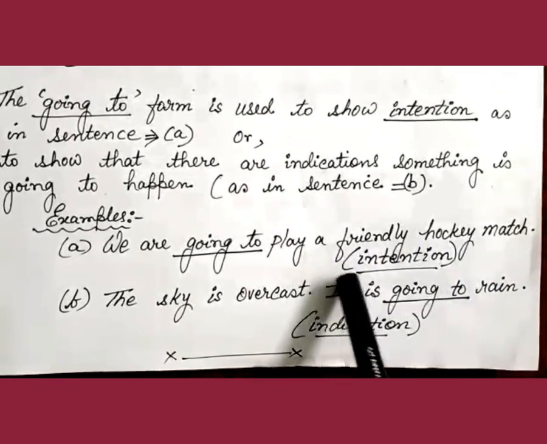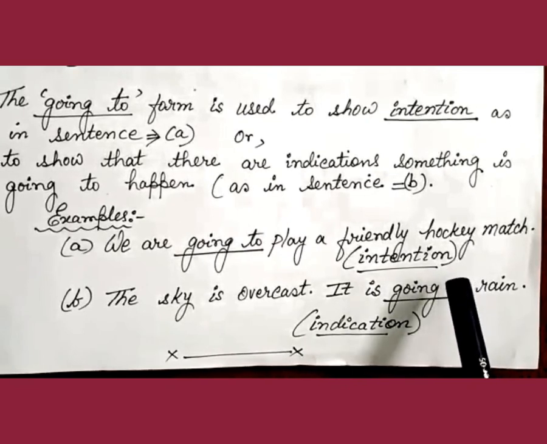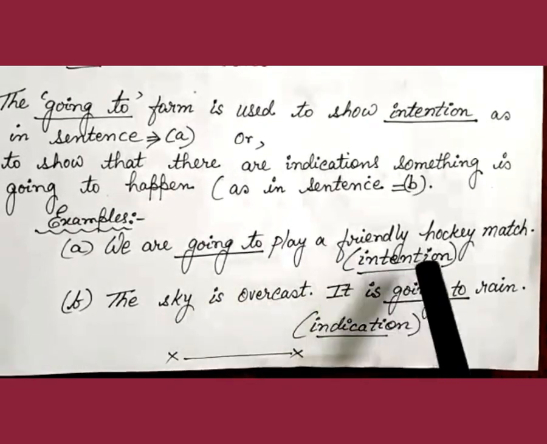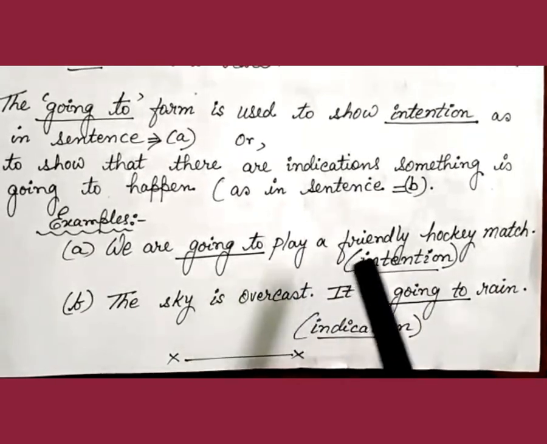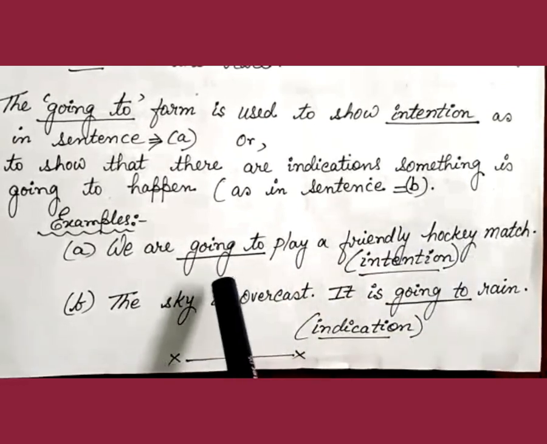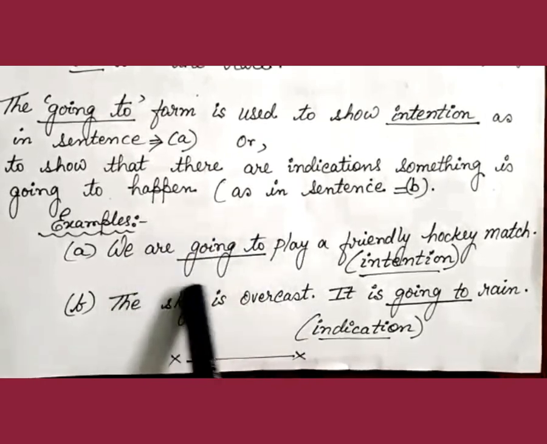So here the intention is being expressed by the going to form. And what is the intention? The intention is to play a friendly hockey match, not yet being played, but in the near future we are going to play. So the intention is clearly expressed here by the going to form.